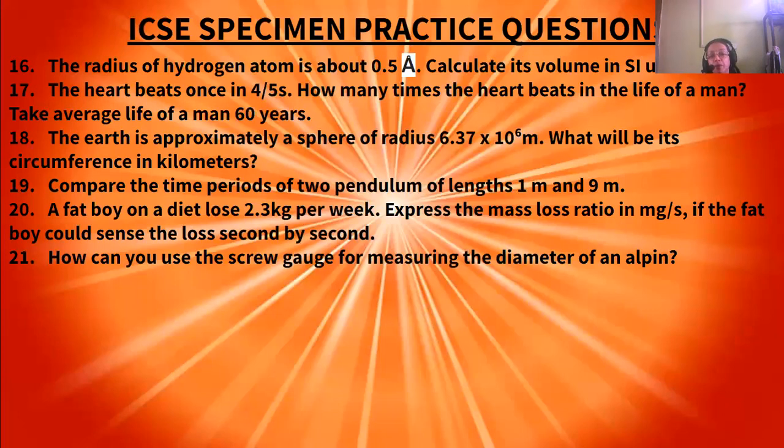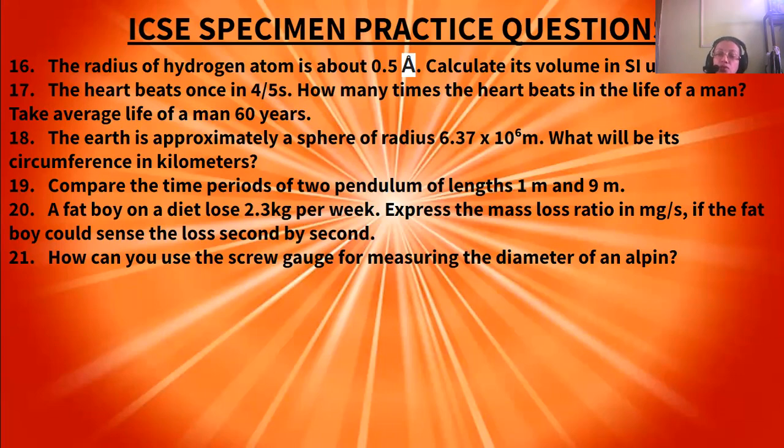I'm sorry, again, it will be 18. The earth is approximately a sphere of radius 6.37 into 10 to the power 6 meters. What will be its circumference in kilometers? We are considering the earth to be a sphere of radius 6.37 into 10 to the power 6 meters. What will be its circumference in kilometers?